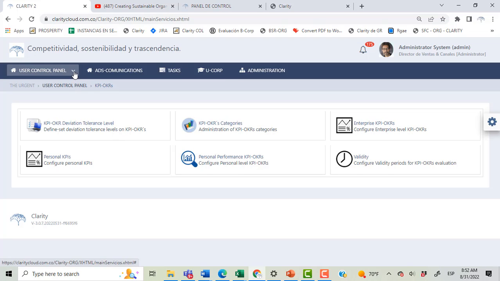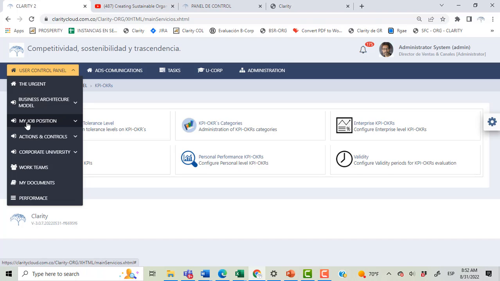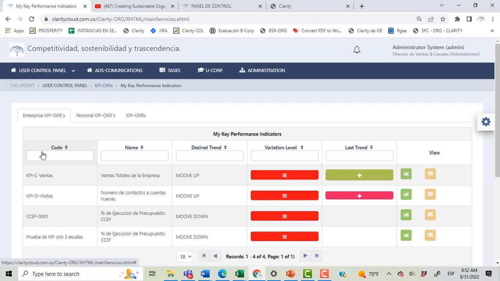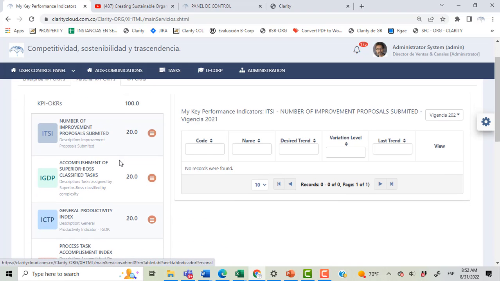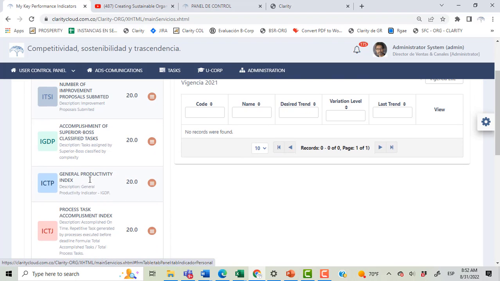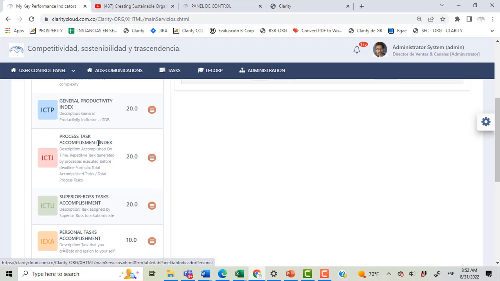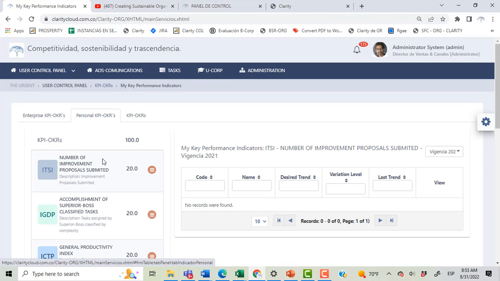The KPIs appear to the final users in my job position section, in my KPI, and each user can see if he or she is responsible for enterprise KPIs or OKRs and also personal KPIs, like for example the number of improvement proposals submitted, the accomplishing of tasks assigned by the direct boss, the general productivity index, process task accomplishing, and other KPIs. These KPIs can be shown in a graphical way.